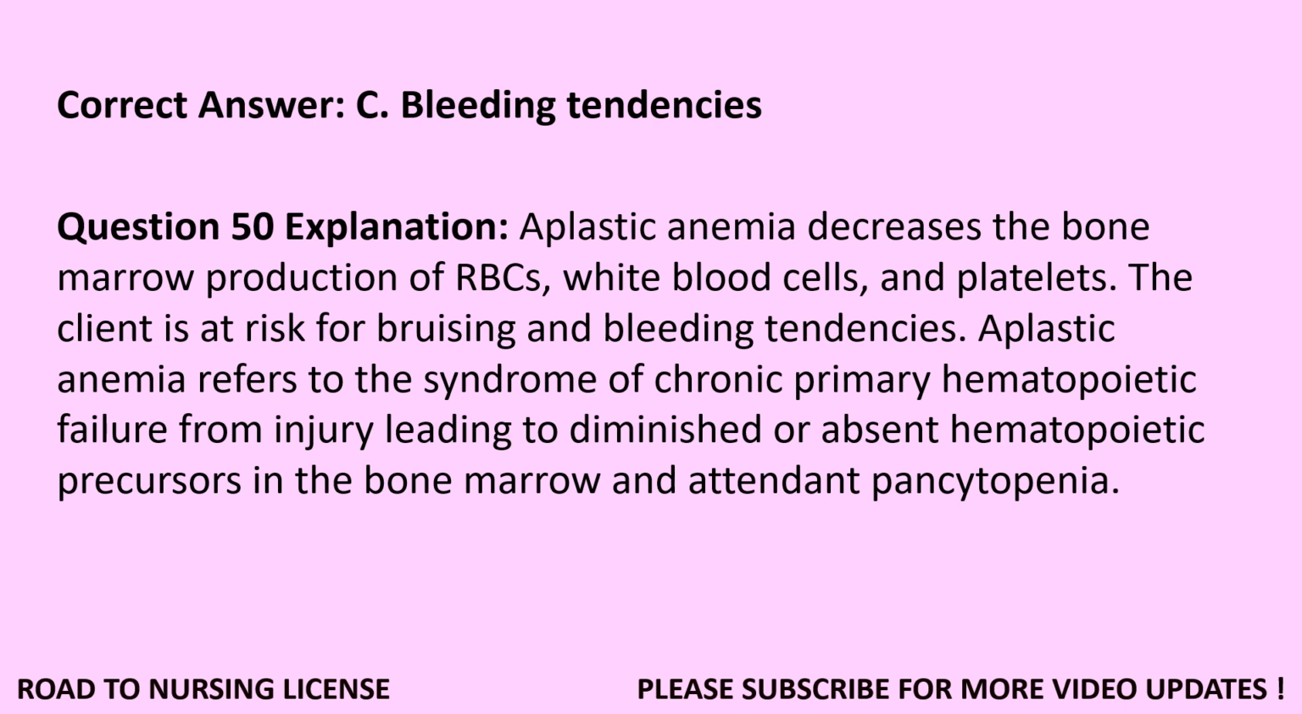Question 50. Explanation: aplastic anemia decreases the bone marrow production of RBCs, white blood cells, and platelets. The client is at risk for bruising and bleeding tendencies. Aplastic anemia refers to the syndrome of chronic primary hematopoietic failure from injury leading to diminished or absent hematopoietic precursors in the bone marrow and attendant pancytopenia.